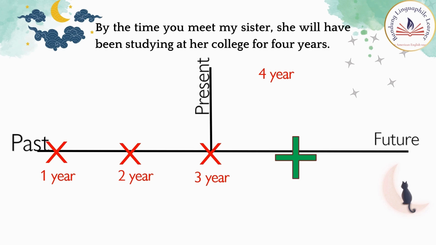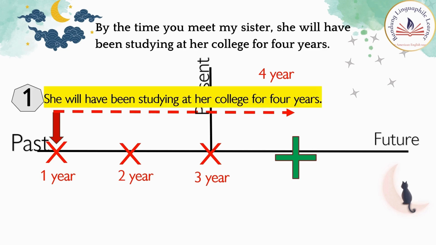By the time you meet my sister, she will have been studying at her college for 4 years. In this timeline, number 1, the first action is she will have been studying at her college for 4 years, which needs to be completed before the second action.